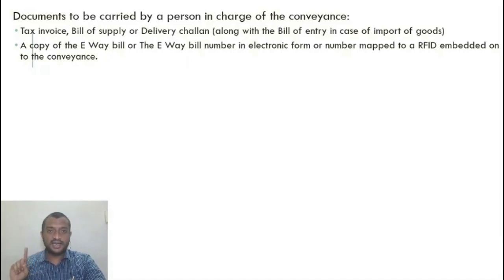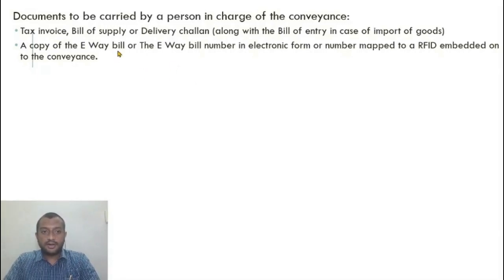I need to have either a physical e-way bill or the e-way bill number linked to the radio frequency identification device. So I have an RFID device where the e-way bill number is mapped to this device. So the proper officer intercepts my vehicle, he scans this RFID device, and by scanning it, he will be able to look at the complete e-way bill, part A, part B, in his device. So he checks it. If he finds everything okay, he'll let my vehicle go. So that is the process.